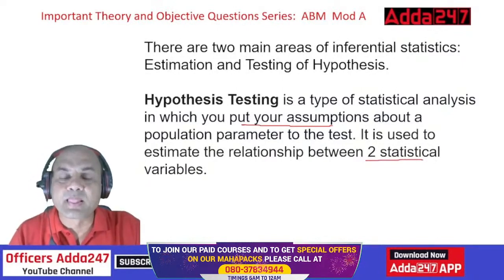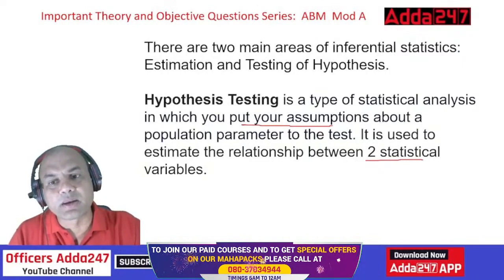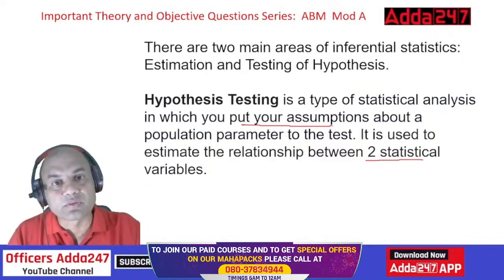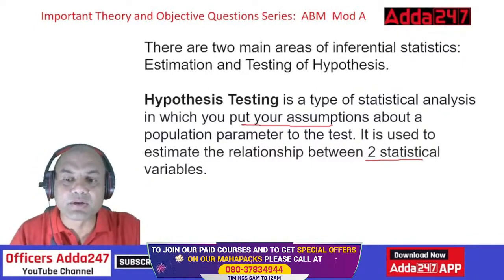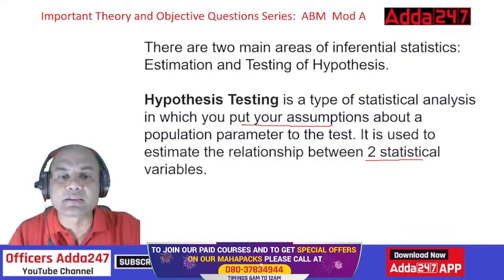Means what? When my Chandrayaan 3 goes to the moon, will it test only water? Not only two parameters, water is there. It will check the atmosphere. It will check the soil quality. But when I say between two statistical variables, it means that at the time I will consider only two.